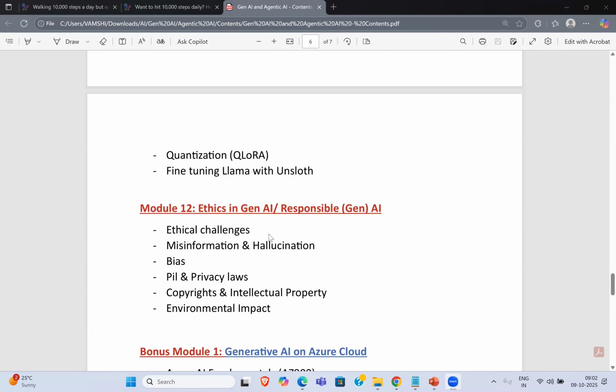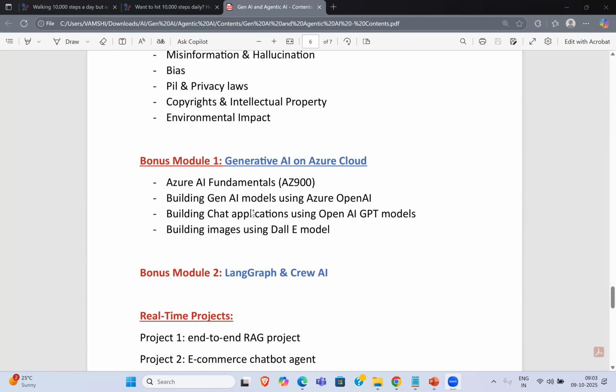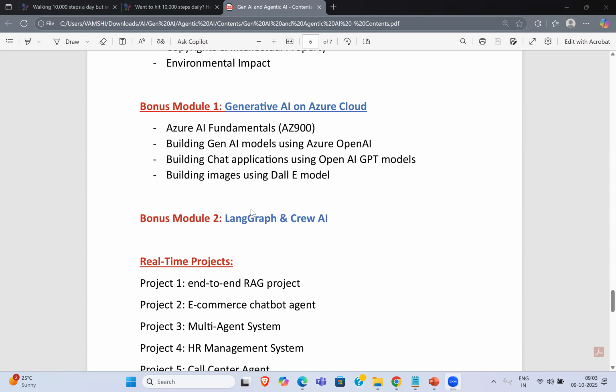So that is important. Then again, we have responsible AI concepts here, which come under ethical AI practices. You have to know some concepts about ethical techniques, hallucination and bias, some laws here, intellectual property and copyrights. These are purely theoretical concepts, but you have to know them. Then, the other bonus model.